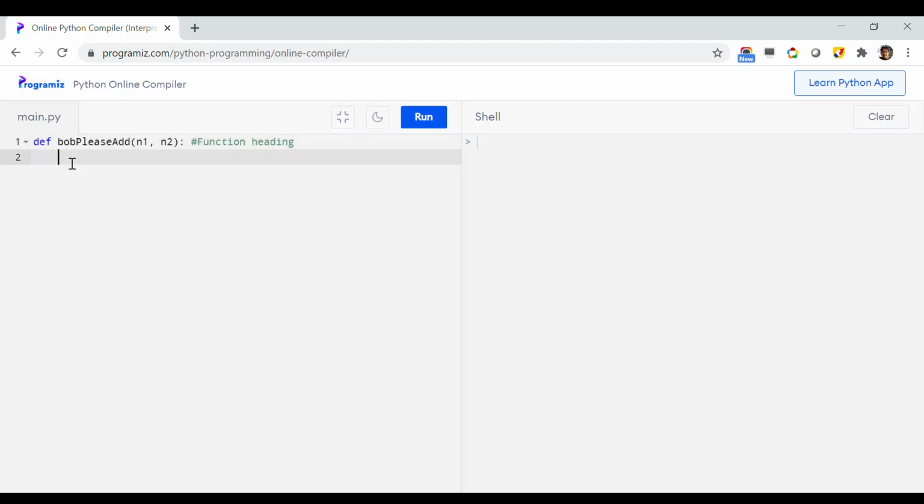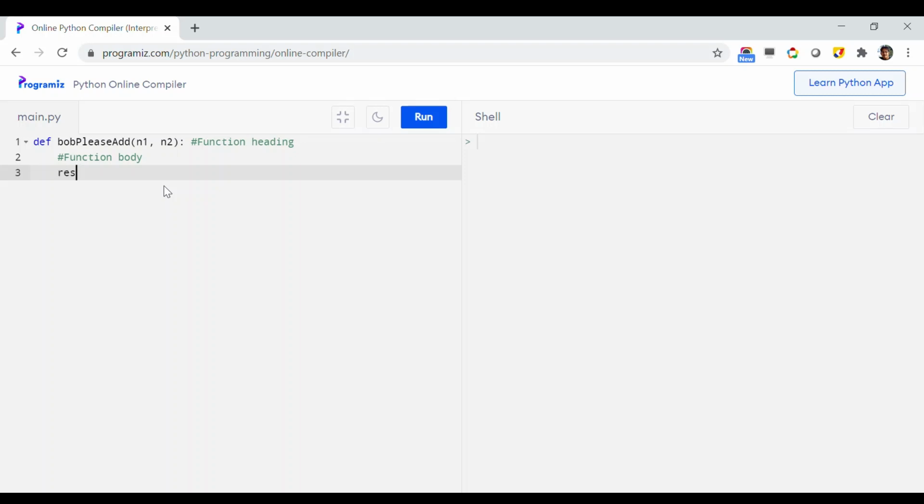After that, from the next line you have to put an indentation, and then you have to start implementing the function. This part is basically called the function body, and inside this function body you have to have all the logic that you want to implement.